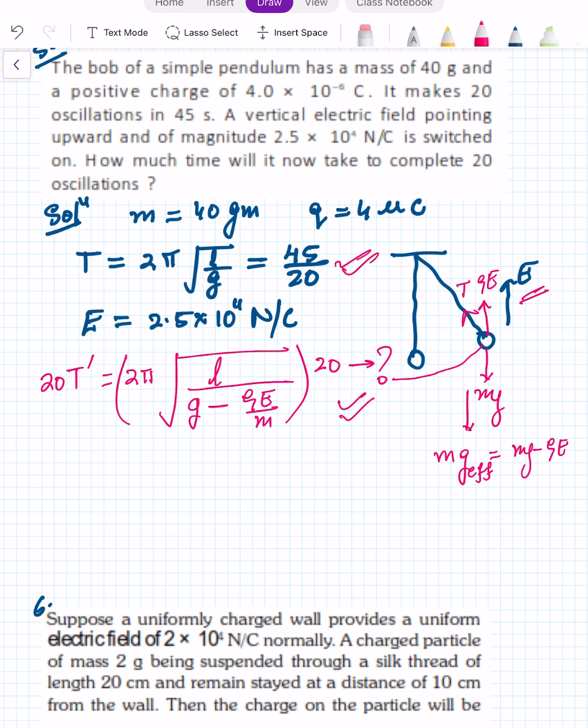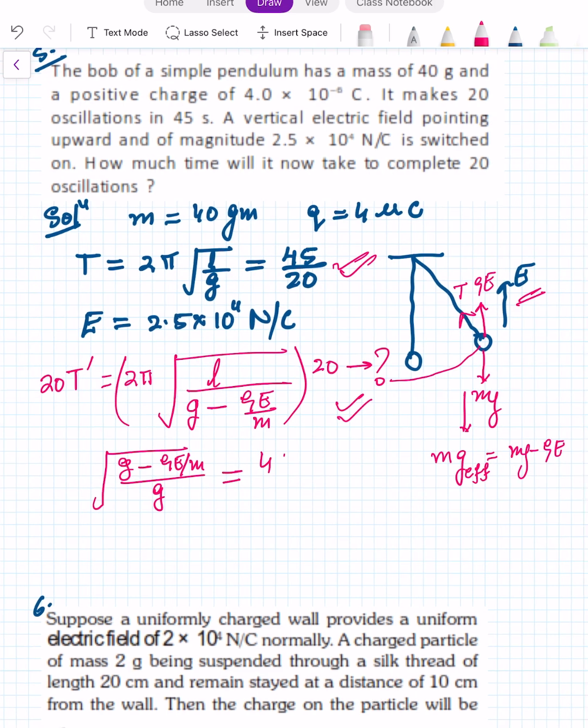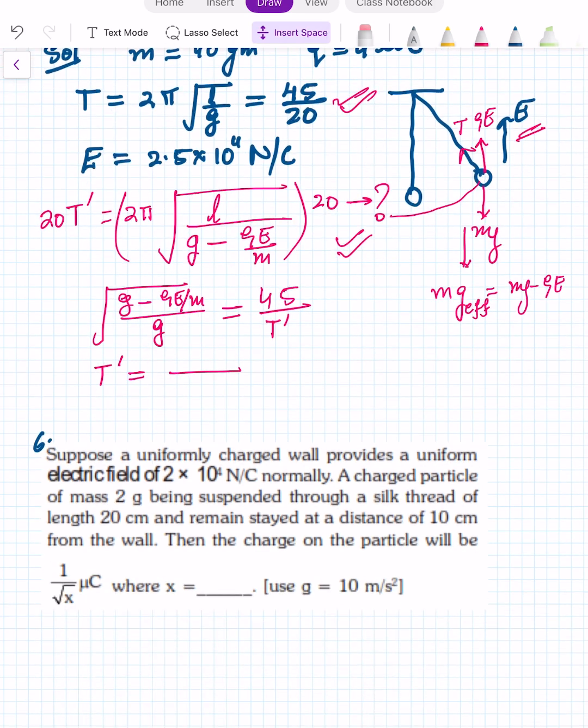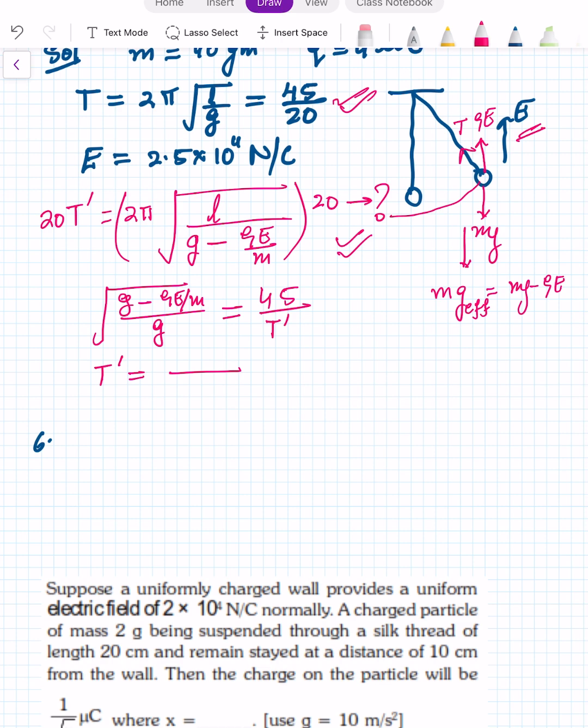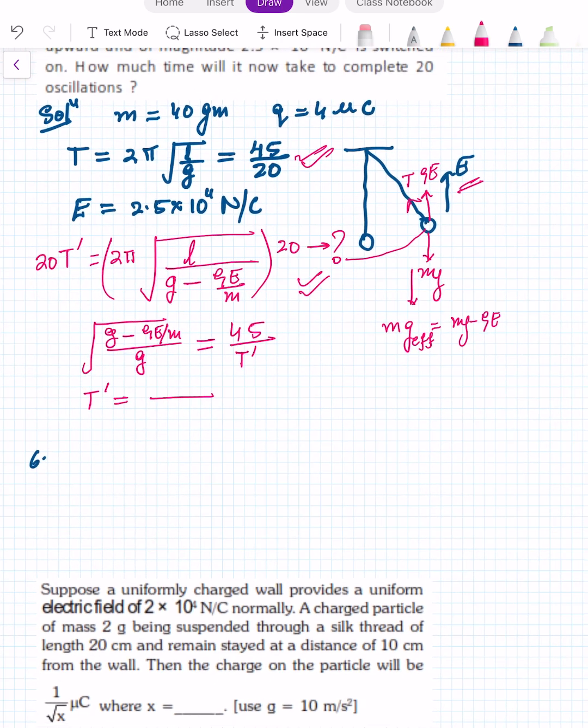Now you will get under root g minus QE by m upon g is equal to 45 upon T dash. So get the value of T dash and multiply it with 20. And the required answer will be T dash into 20. You can do this calculation then. Okay. This way we can solve this.